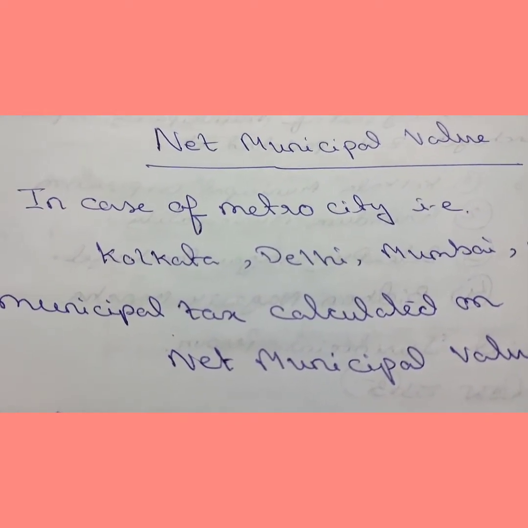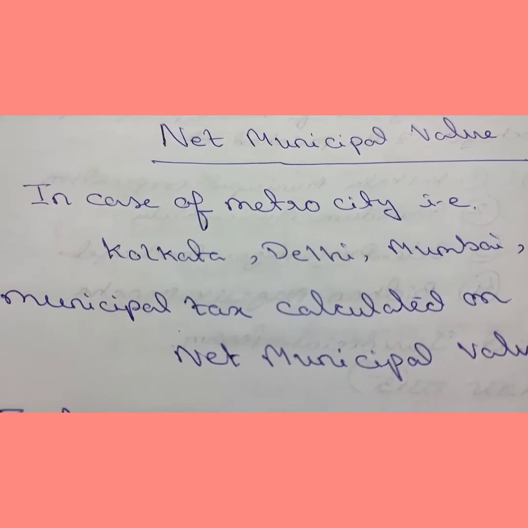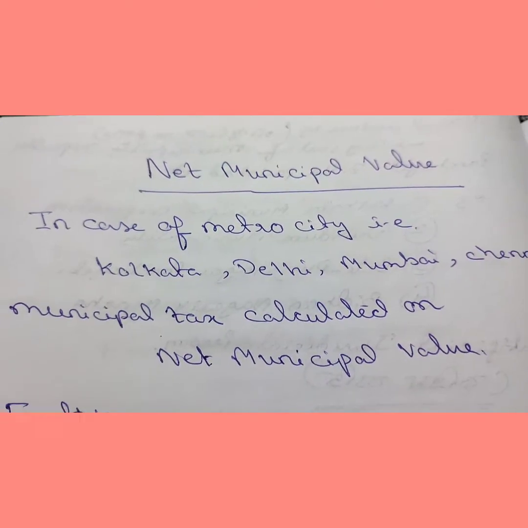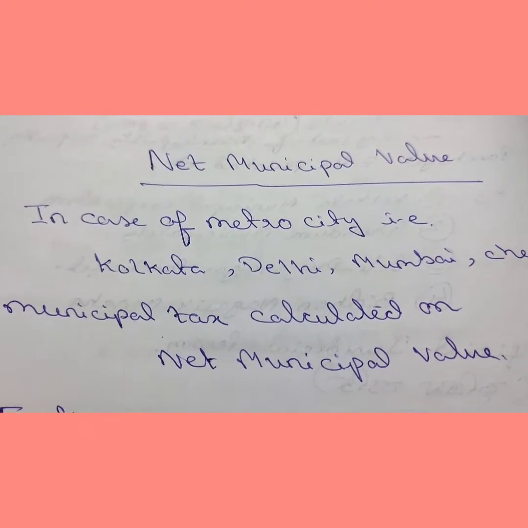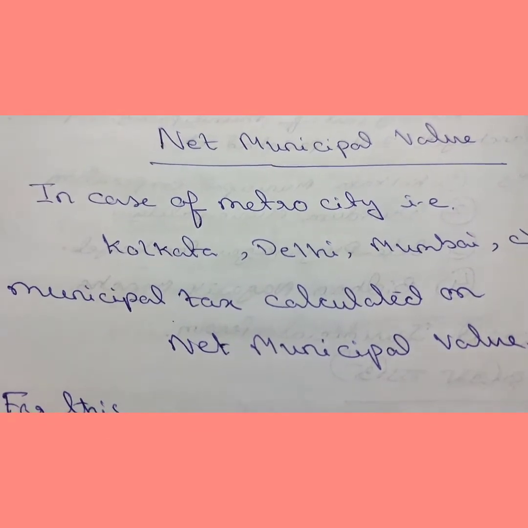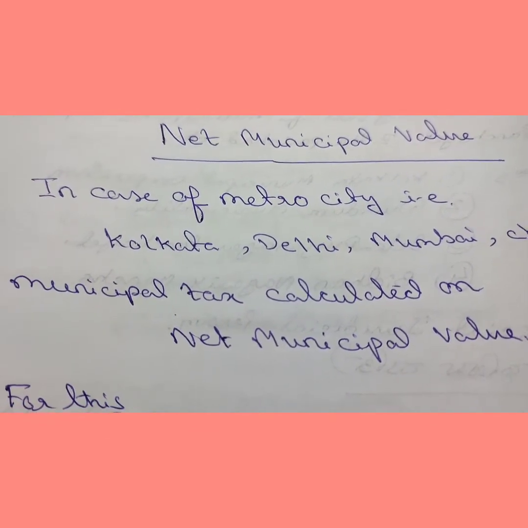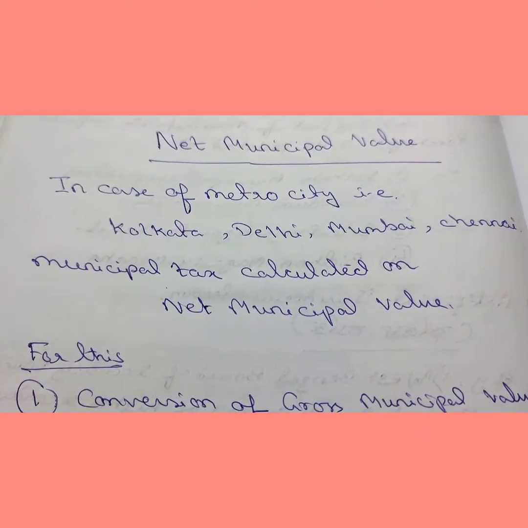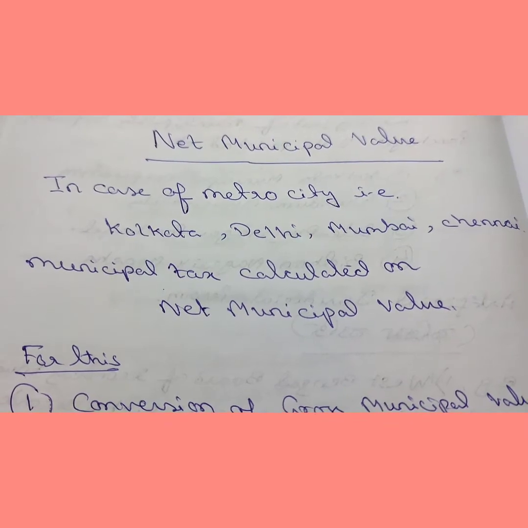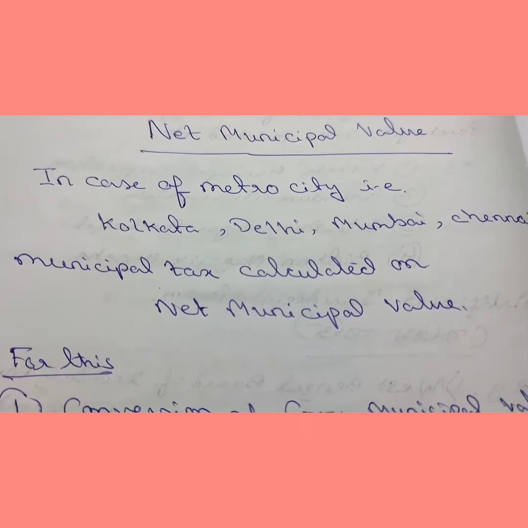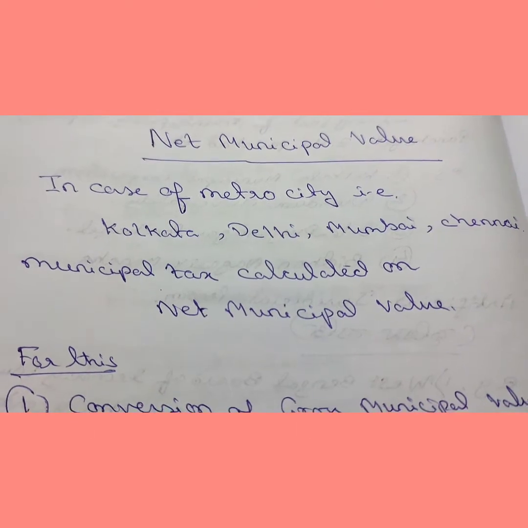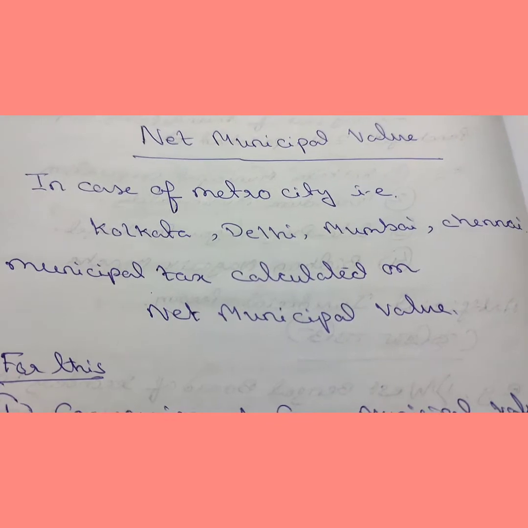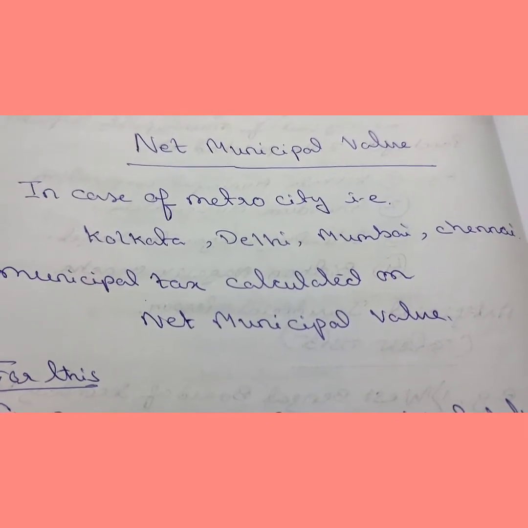Now, net municipal value is considered for only the house situated in a metro city. Which cities are called metro cities? That is Kolkata, Delhi, Mumbai, Chennai. In your Indian map you can see that Kolkata is in the eastern side, Delhi is in the northern side, Mumbai is in the western side, and Chennai is in the southern side. So on four sides there are four cities which we call metro cities.